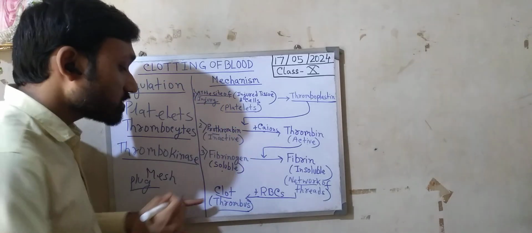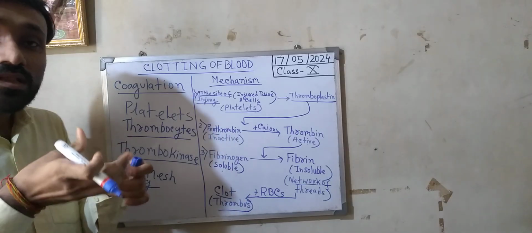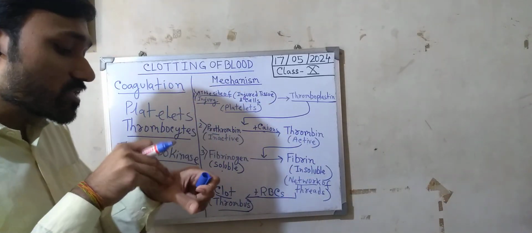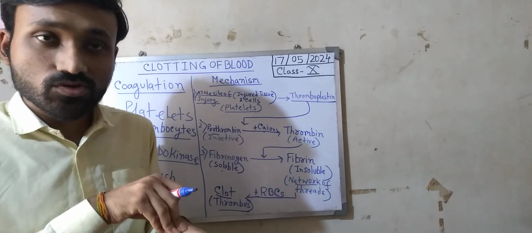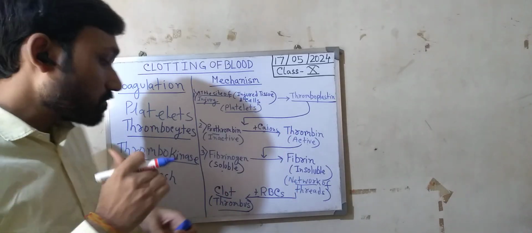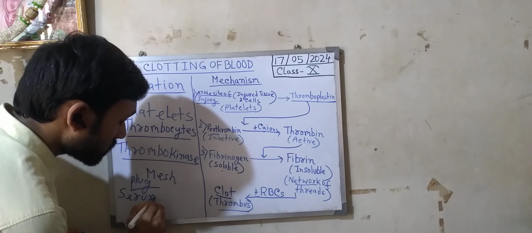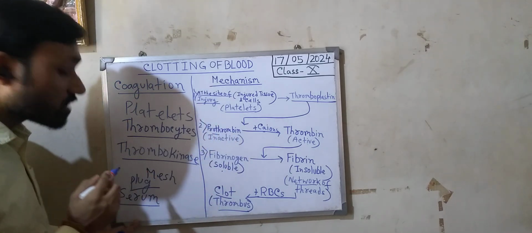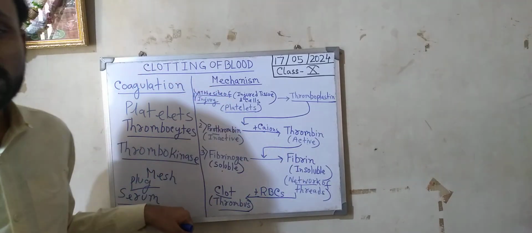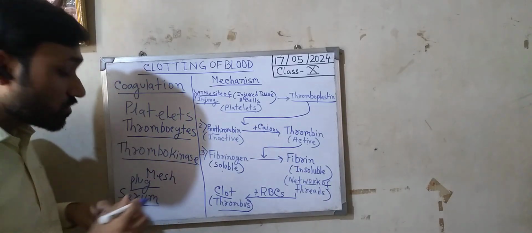Now what happens after clot formation? As the thrombus is formed, it will squeeze out the rest of the plasma. The rest of the plasma from the site of injury is squeezed out after the formation of the thrombus or clot. That plasma is called serum. Now what is serum and why is it called serum, not plasma? Because in this remaining plasma, fibrinogen is not present.